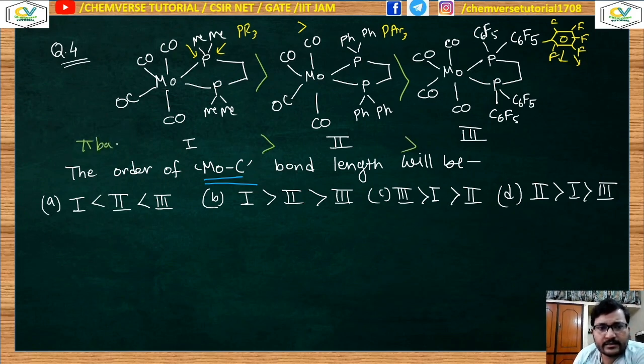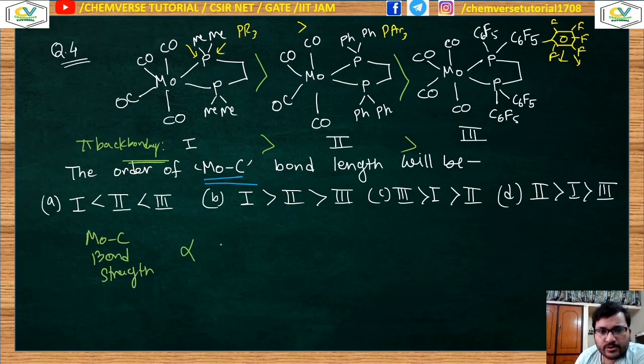If we think that the pi back bonding follows this order, 1 greater than 2 greater than 3, according to the donor ability. Now pi back bonding means if the extent of pi back bonding increases, automatically the electron density over the metal increases, and that will increase the metal carbon bond strength. So the molybdenum carbon bond strength is proportional to the pi back bonding.